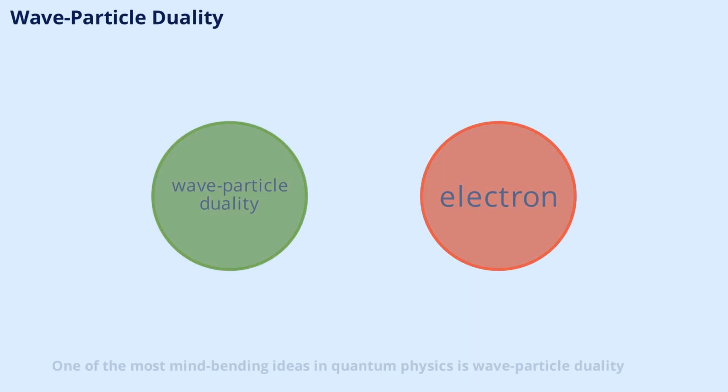One of the most mind-bending ideas in quantum physics is wave-particle duality. This concept tells us that particles like electrons and photons can behave both as particles and as waves, depending on how we observe them. It's a phenomenon that defies our everyday logic but has been proven in countless experiments. In this scene, we use simple examples to help you grasp this strange but fundamental aspect of the quantum world.